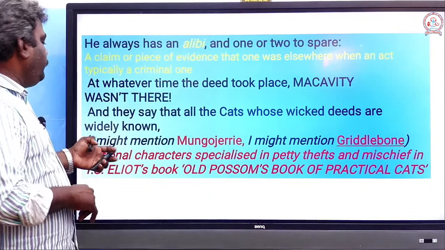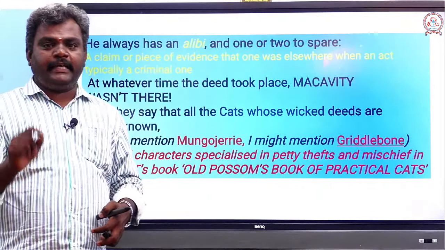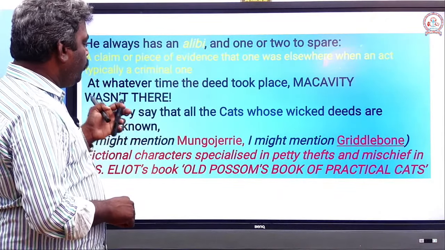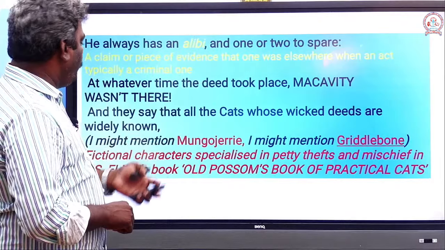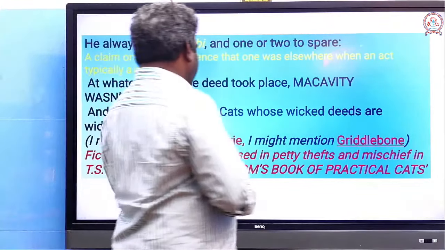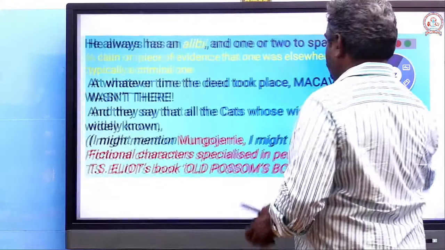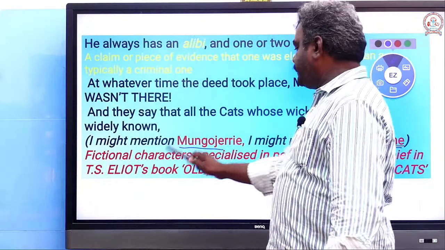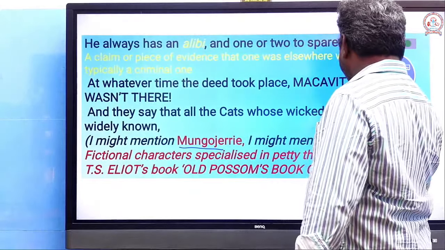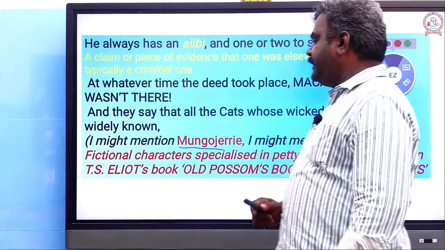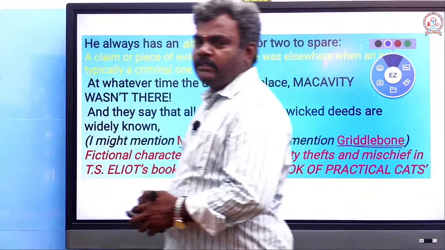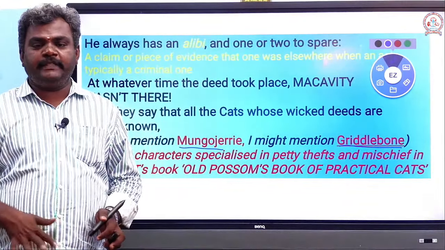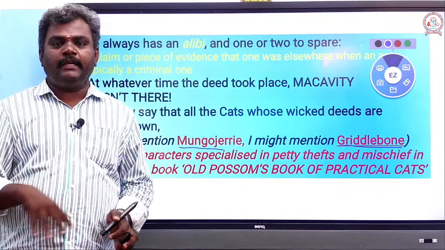So he is referring to two characters. I mean the poet T.S. Eliot has mentioned here Mungo Jerry and Griddlebone, the fictional characters, because these characters specialize in petty thefts and mischief in T.S. Eliot's book, Old Possum's Book of Practical Cats. A small theft: milk is missing, dry fish is missing, something is missing in the cupboard.